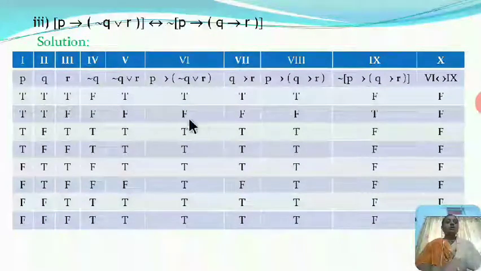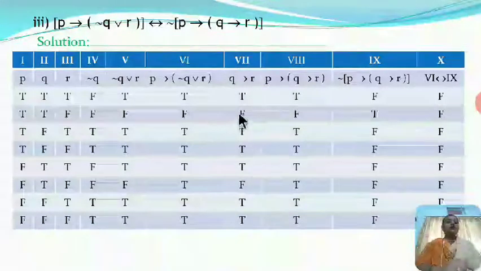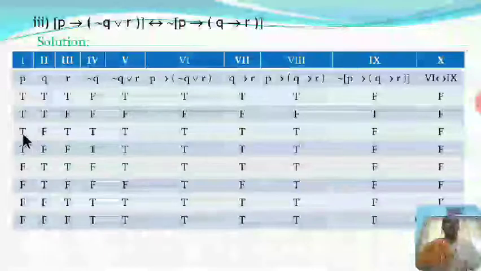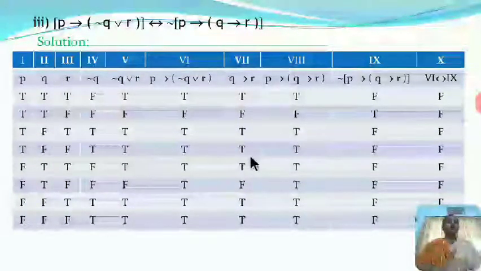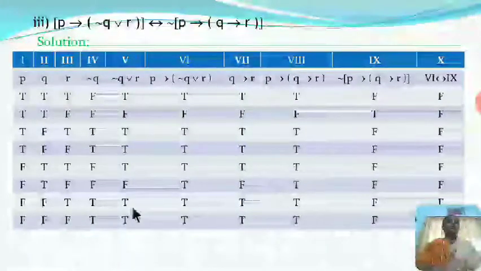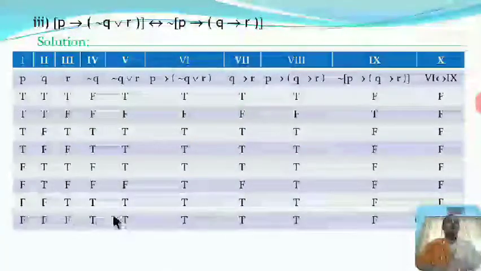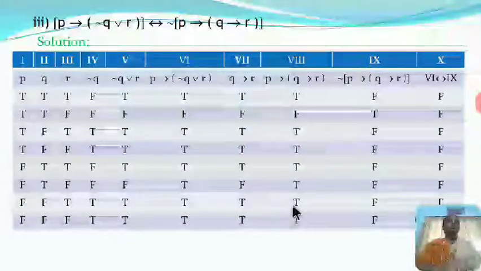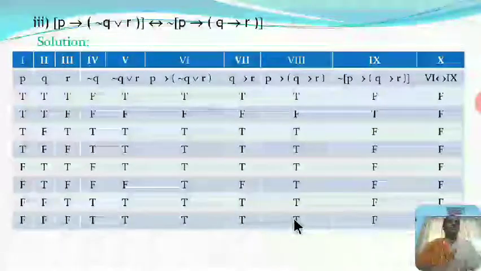So T implies T, T; T implies F, F; T implies T, T; T implies T, T; F implies T, T; F implies F, T; F implies T, T; and F implies T, T.